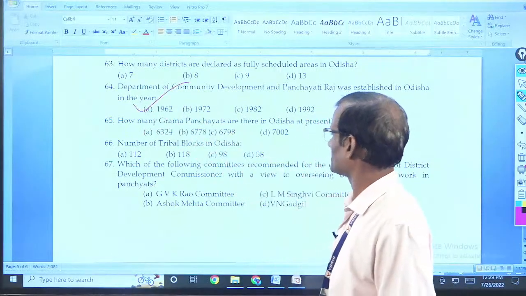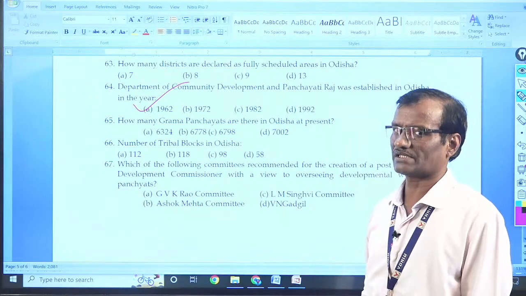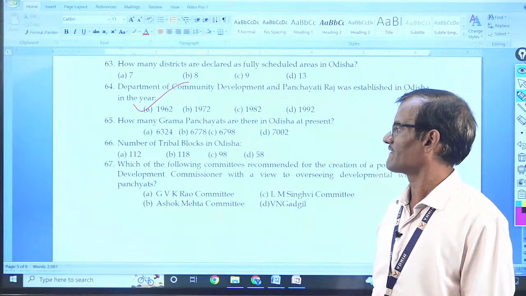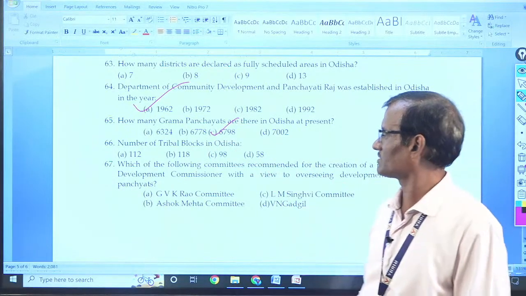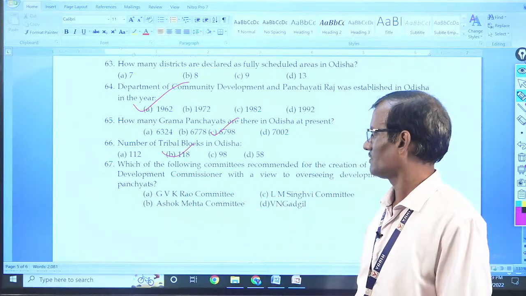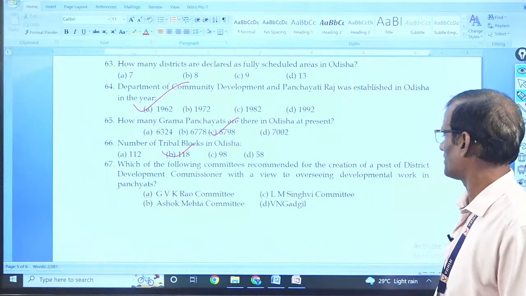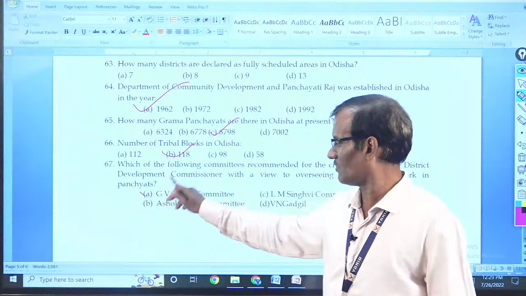How many Grama Panchayats are there in Odisha at present? It is 6798. Tribal blocks 118. Which committee recommended for the creation of post of District Development Commissioner? G.V.K. Rao.